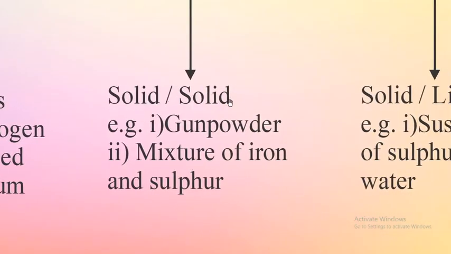Next, among solid heterogeneous mixtures, one of them is gunpowder. Gunpowder is a mixture of charcoal, sulfur, and niter. So different components are mixed in it. The particles of different components can be seen separately there. So it is a heterogeneous mixture. Mixture of iron and sulfur powder: if you take iron pieces and sulfur and mix them, even after mixing, the components of iron and sulfur can be seen clearly because they have different colors. So it is a heterogeneous solid mixture.